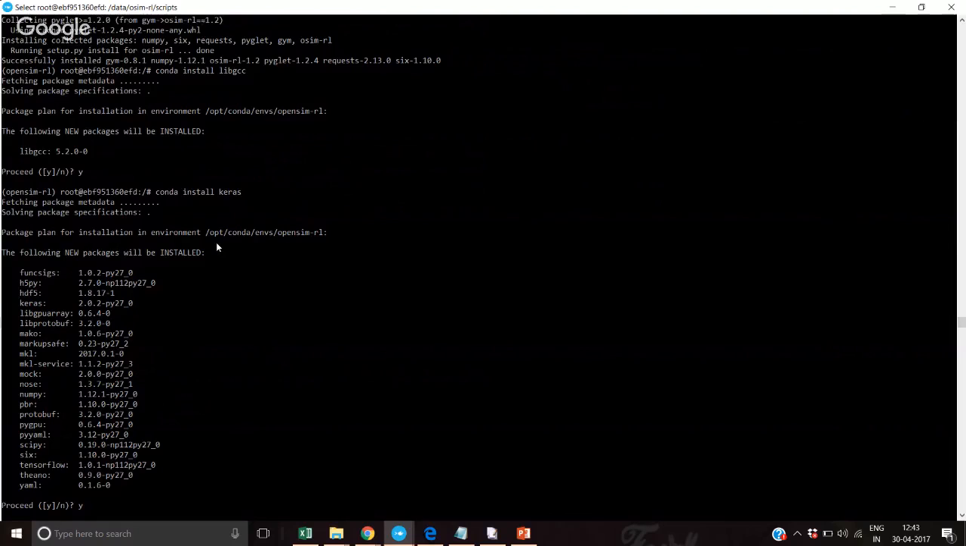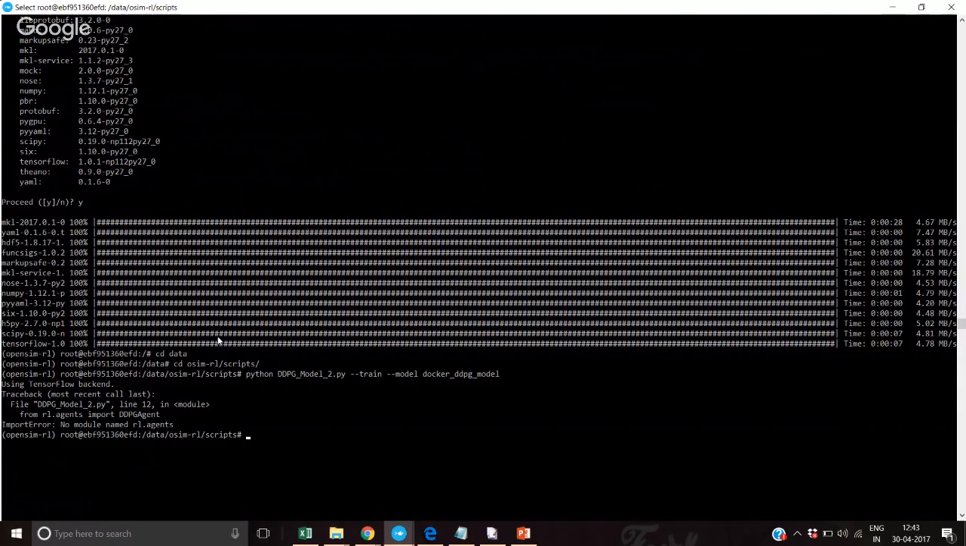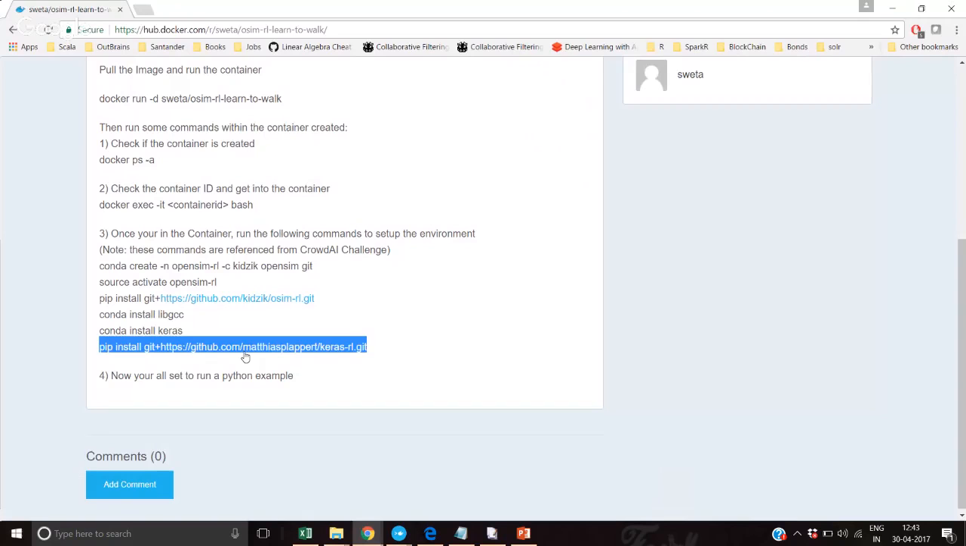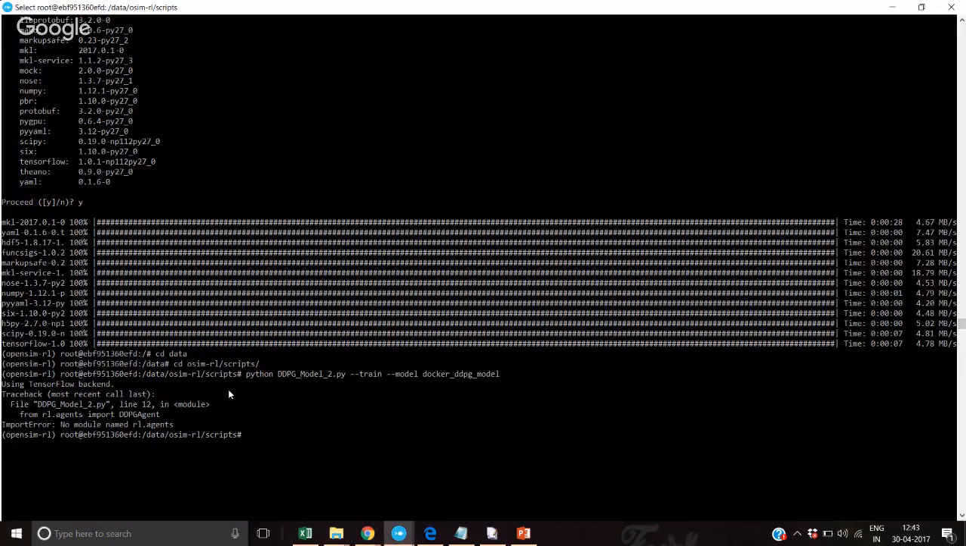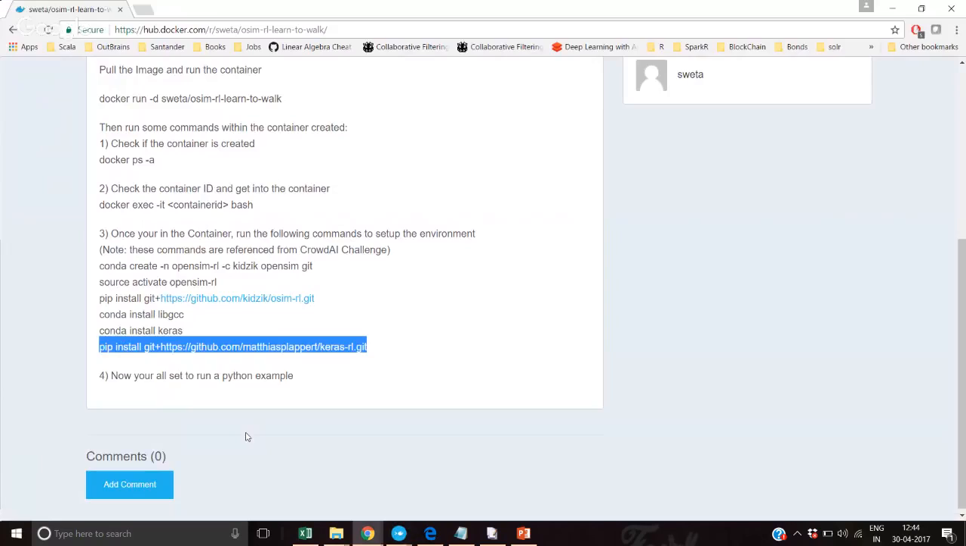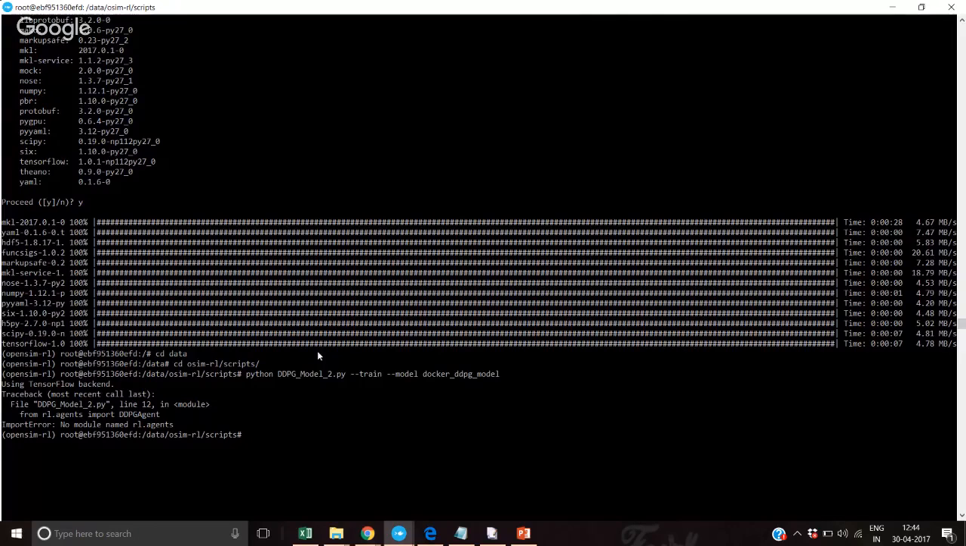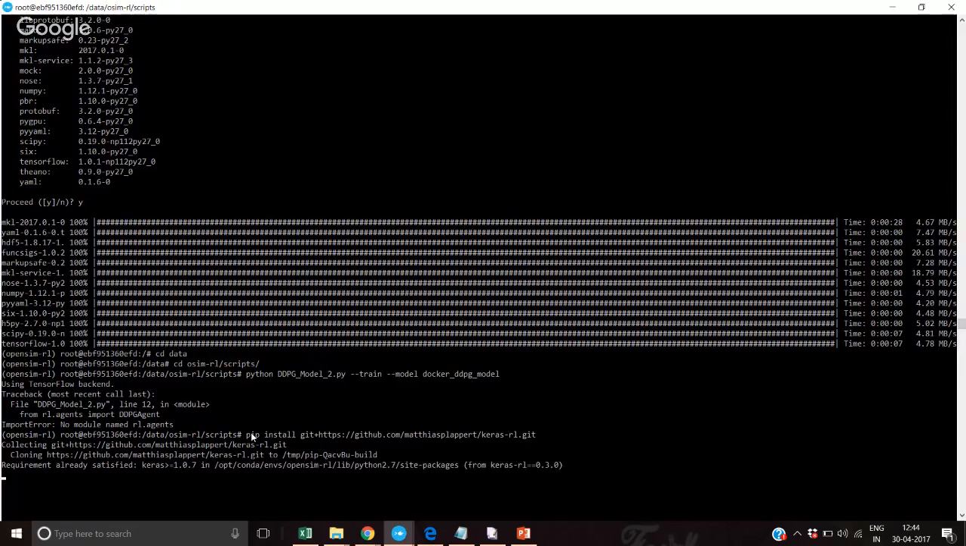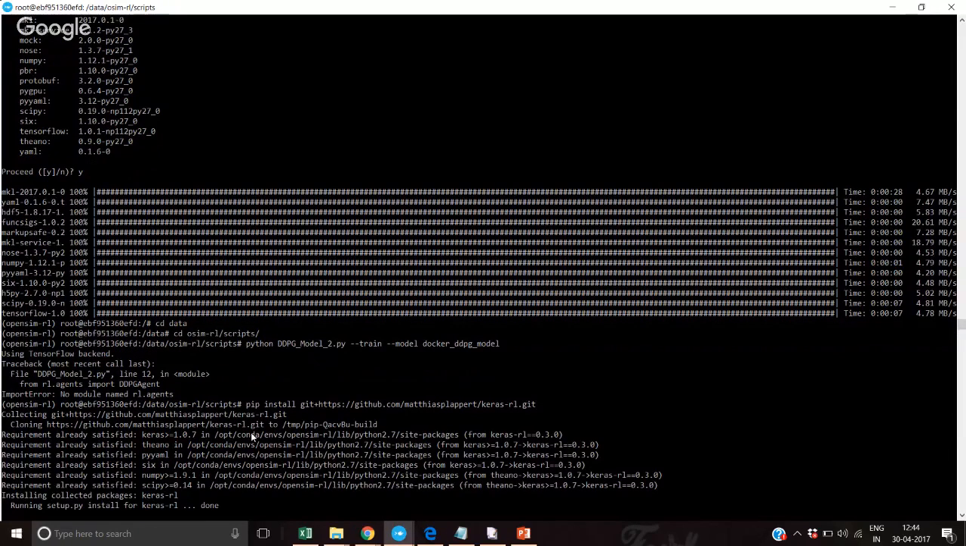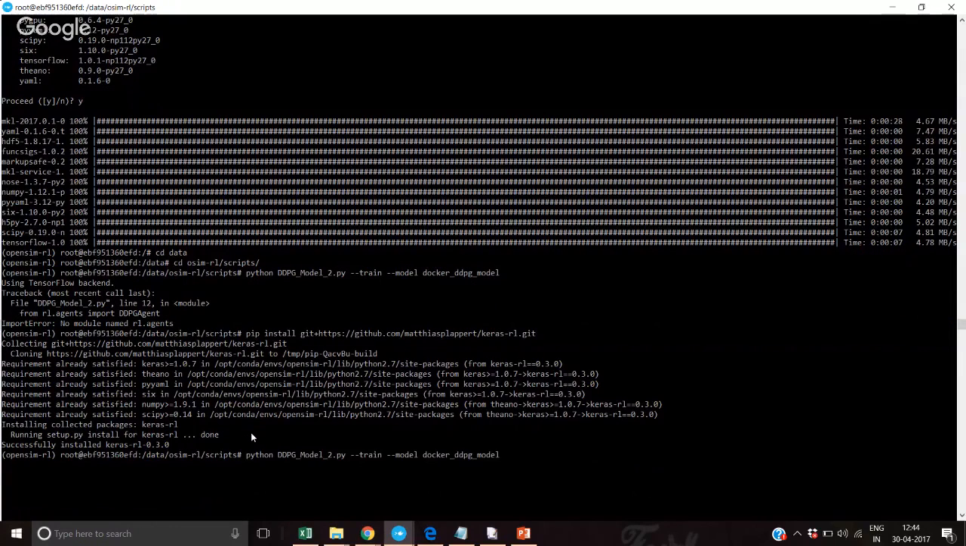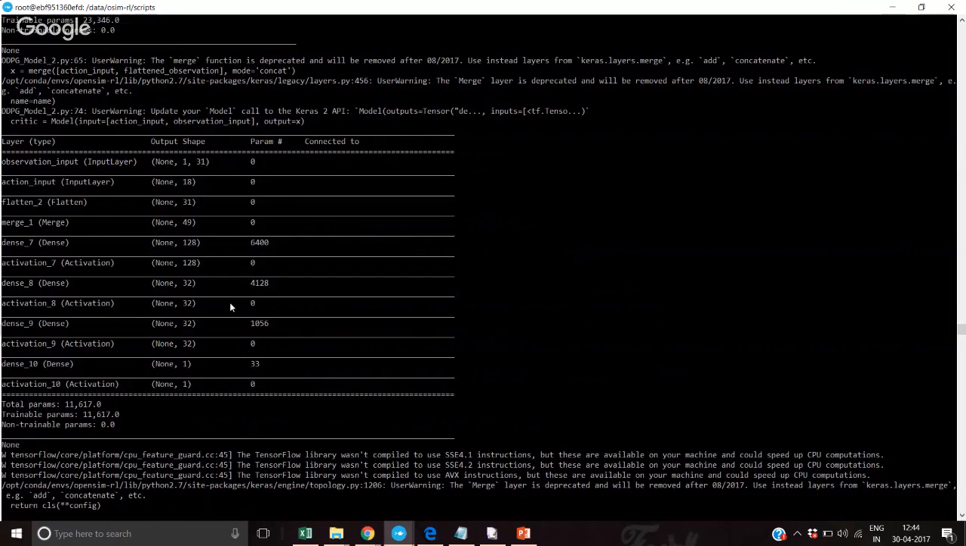Conda install Keras, and after Keras. Oh, I think we've missed a step and we've not downloaded. Yeah, we've not done this. Sorry about that. So we've not installed Keras RL, and that's why it's giving an error for that. Let's do that. Okay, let's try and run the script again. There you go, it's running.